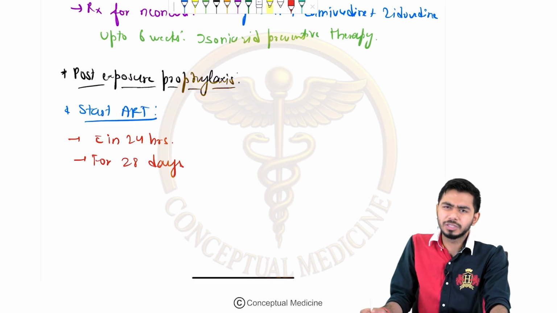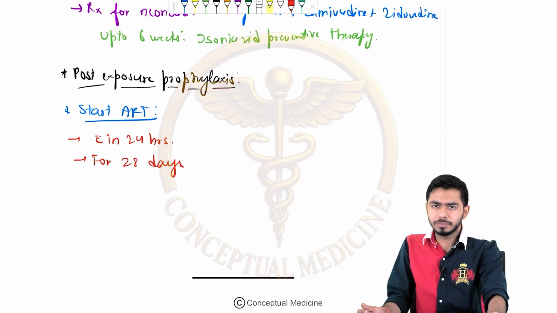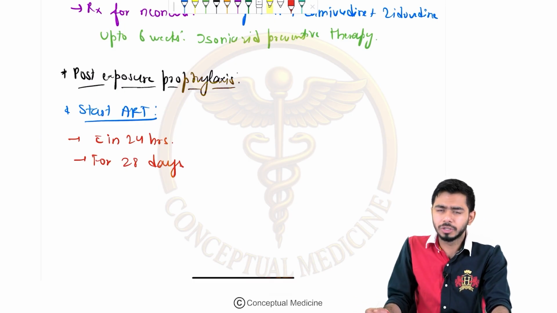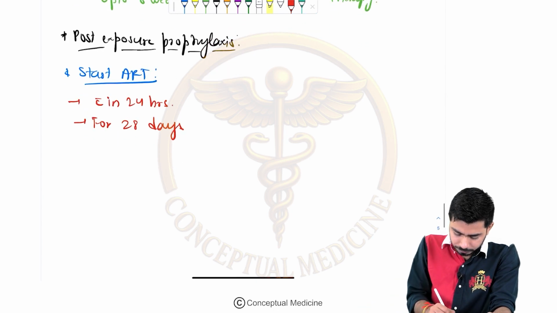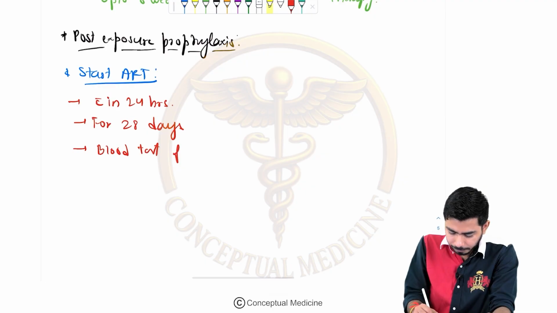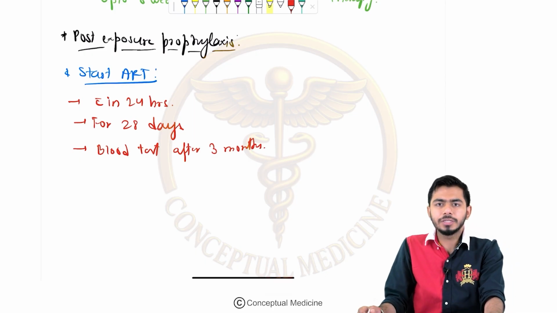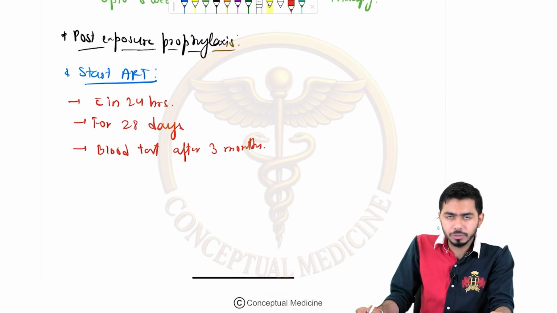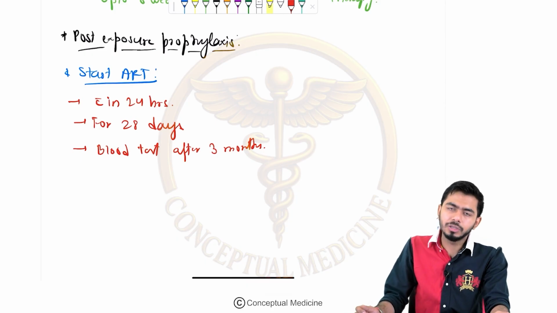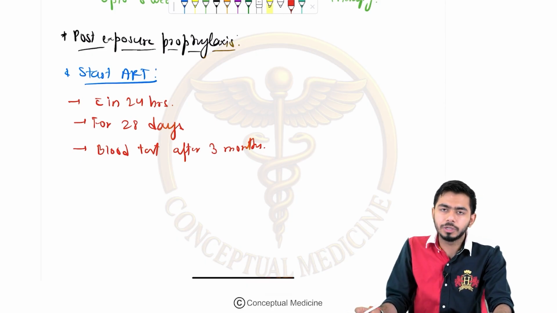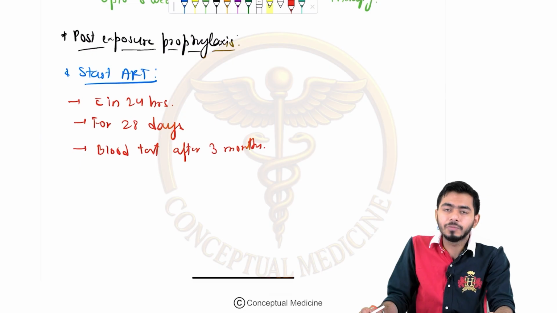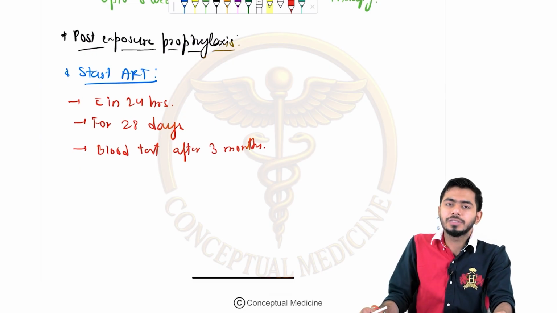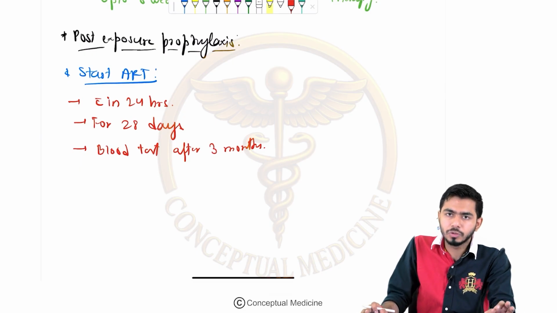Right, let's say there was a needle stick injury, or let's say there was intercourse and all. Okay, in those cases, blood test will be done after 3 months, right? Obviously, if you will be doing the blood test just after the exposure, it will be coming negative only. So you should be waiting for some period of time. And what is the time? 3 months. And obviously you should be taking the post exposure prophylaxis over there. Okay, so we should not be taking the risk.